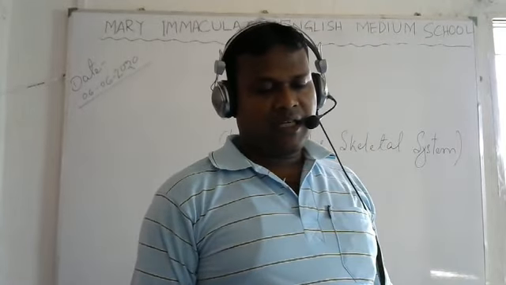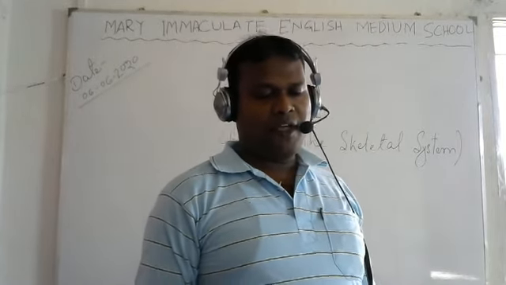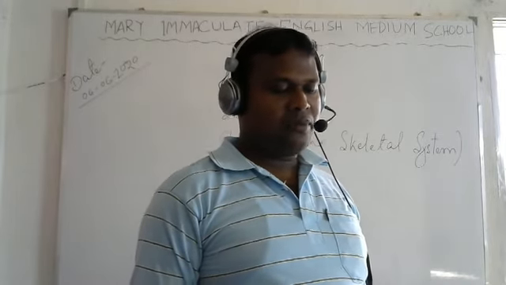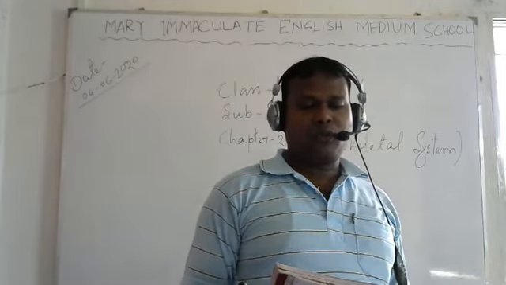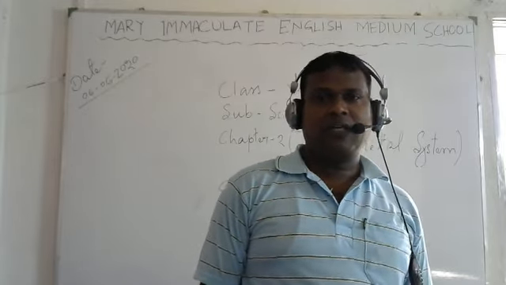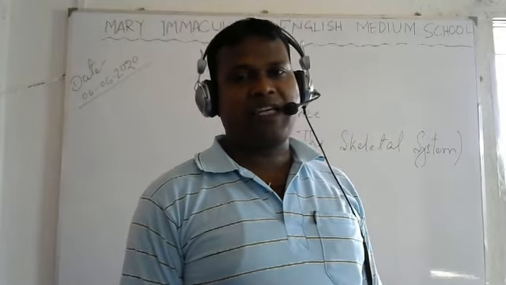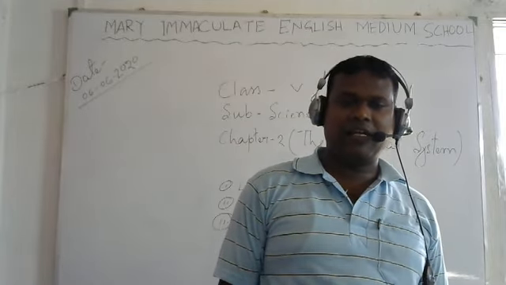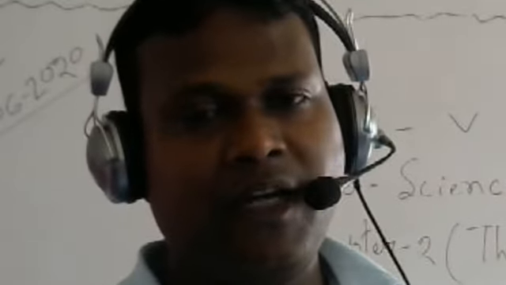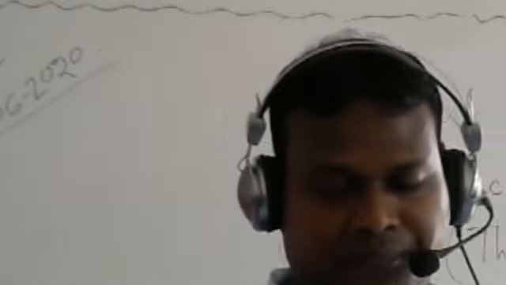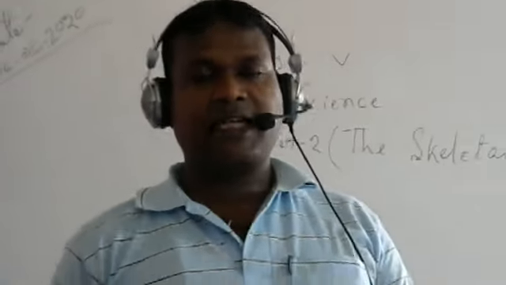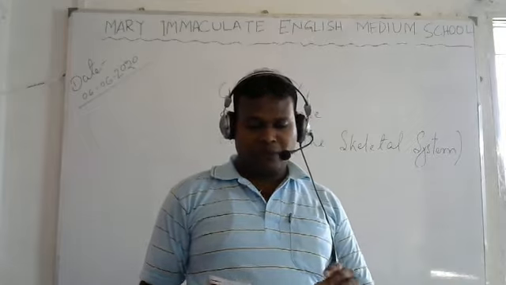Larger bones contain bone marrow, which produces red blood cells. The bones also store minerals and calcium. I told you before that bones are made of calcium, phosphorus and minerals, and because of that our bones are very strong. These are the works of the skeleton. You have to memorize them.